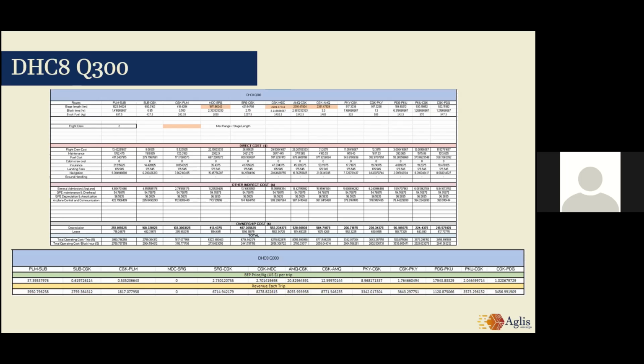The detailed route analysis using the DHC-8 Q300 aircraft is shown in the following. It can be seen that the 4 highlighted routes show that these routes cannot be served using the DHC-8 aircraft due to the maximum range limit. After obtaining the operational cost per trip for each route, the break-even point price is calculated for each potential route that we plan to serve. Next.